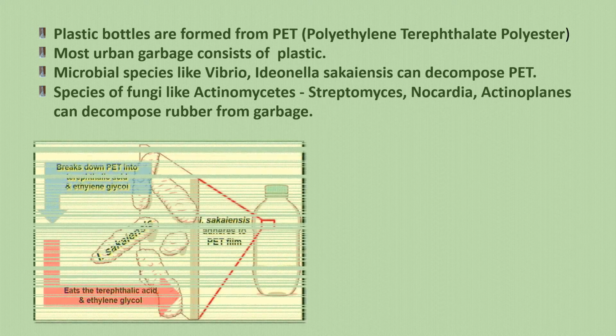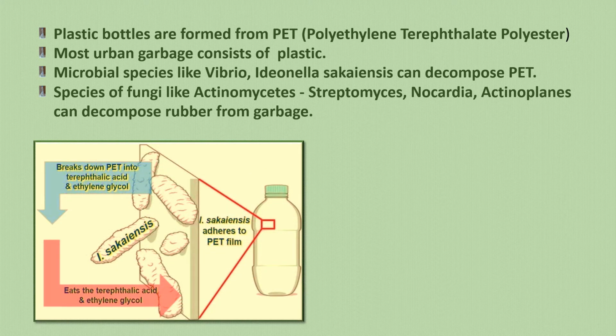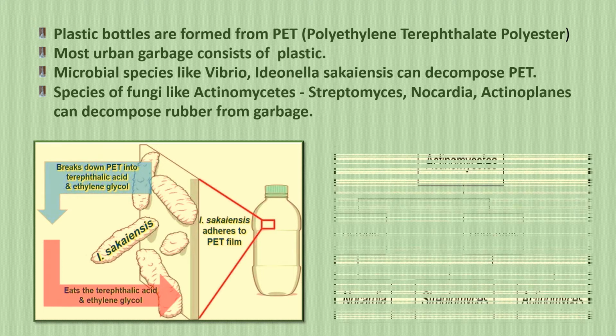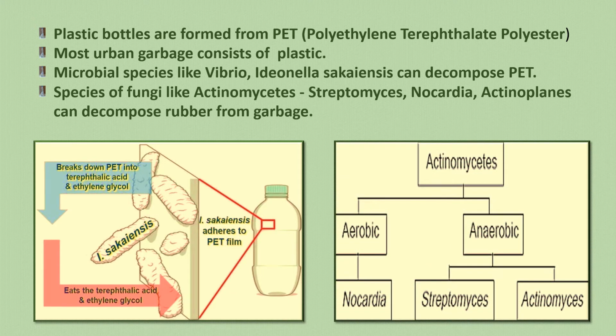Now, they break down the PET, the Ideonella saccharinensis. It sticks to this bottle here and breaks it down into terephthalic acid and ethylene glycol. So slowly but surely you see how it will be eating into these PET bottles and decomposing it. So a very important bacteria called Ideonella saccharinensis. Here we have the species of fungi, aerobic and anaerobic, which can decompose the rubber which is found in garbage.